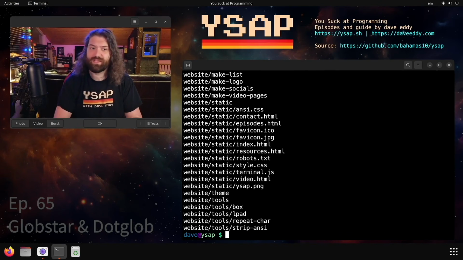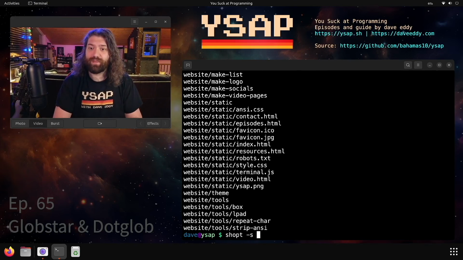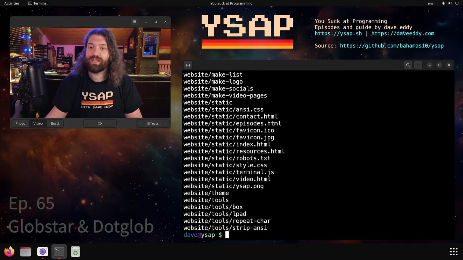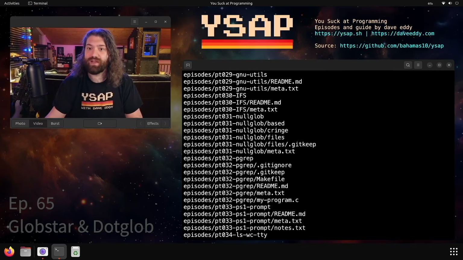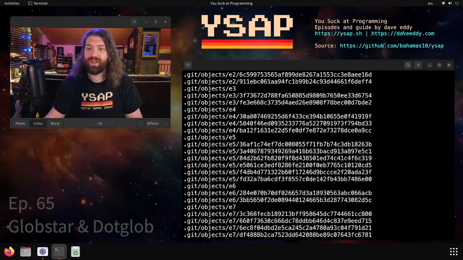They're hidden by default. Is there a shell option to turn them on? Of course there is. Same thing. shopt -s, shell option set, dotglob. Dotglob now, we will suddenly get all of those hidden dot files up here. It just puts them in a different spot. There we go. There's all of them.